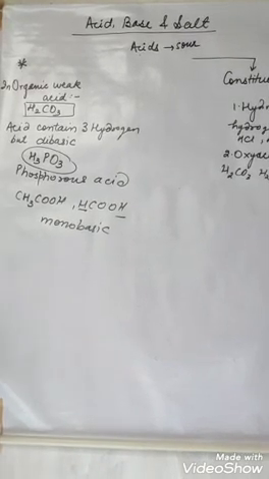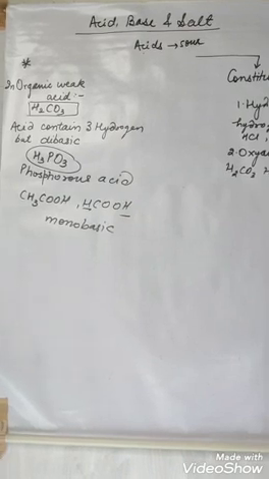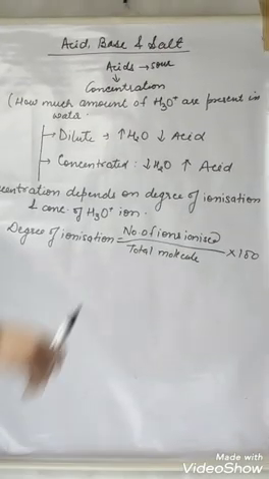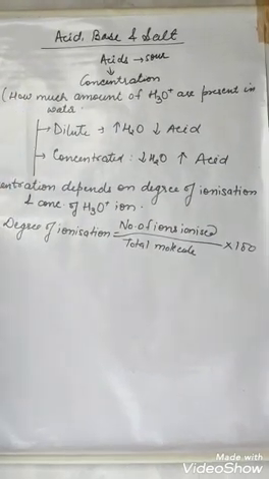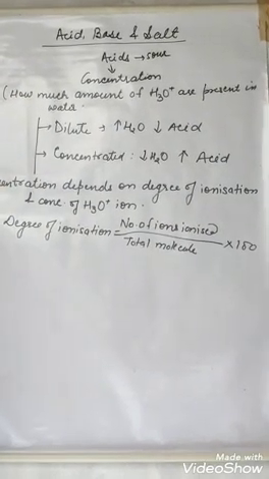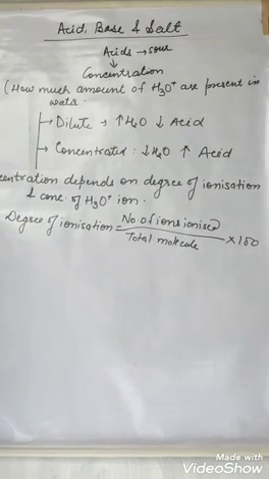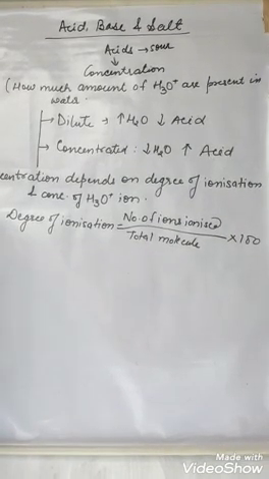Now the next basis of classification is concentration. What is concentration first? How much amount of hydronium ion is present in our water. The more hydronium ion present, the more concentrated; the less present, the more dilute.